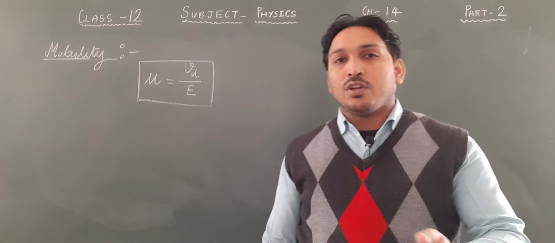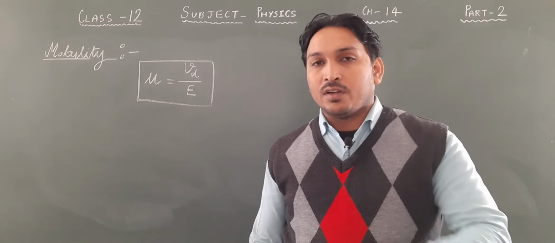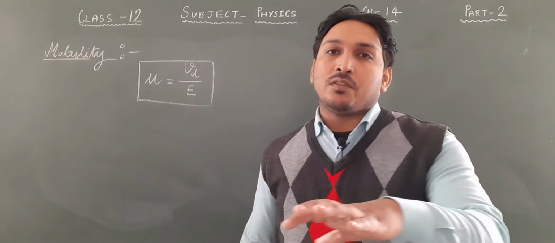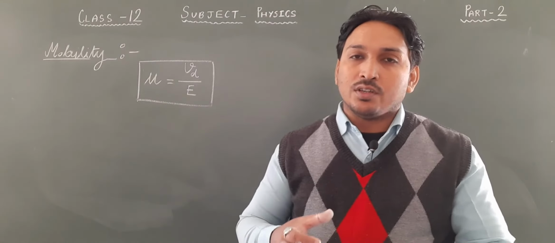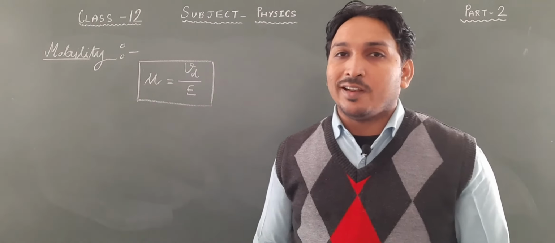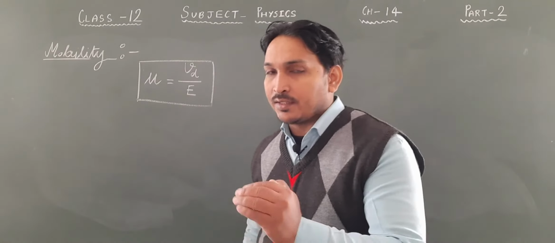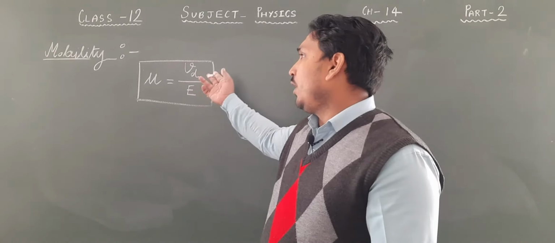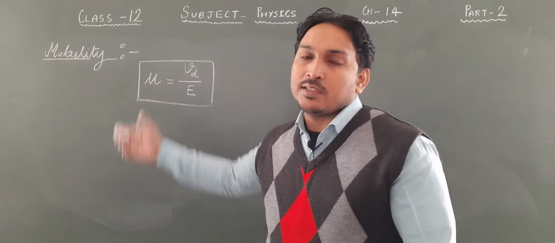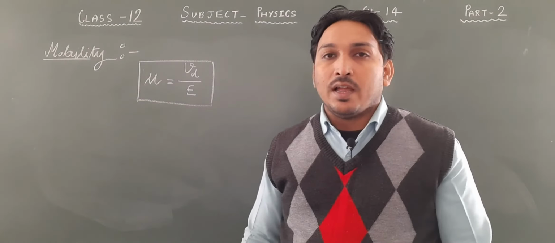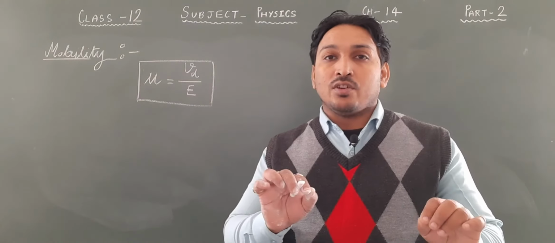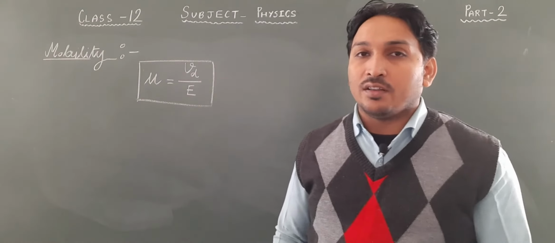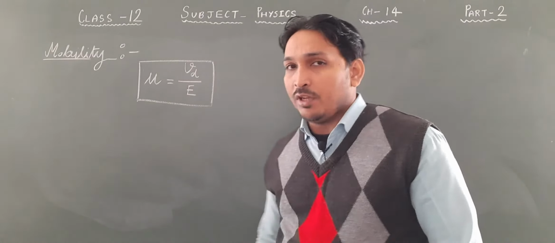Electrons move through the conductor. If the conductor is very tightly packed and the flow of electrons is not allowed, then its mobility will be less. It depends upon Vd. If Vd is less, mobility is less for the same electric field. And if the electrons have space to move inside the conductor, then its mobility will be greater.